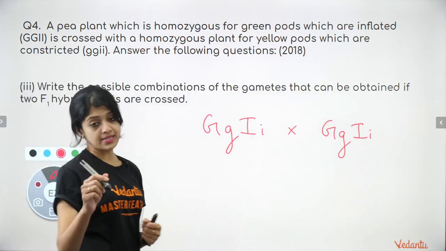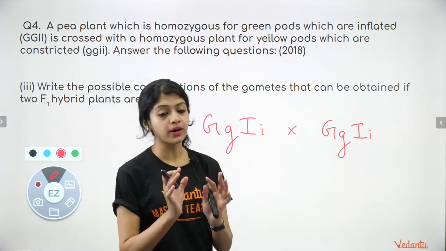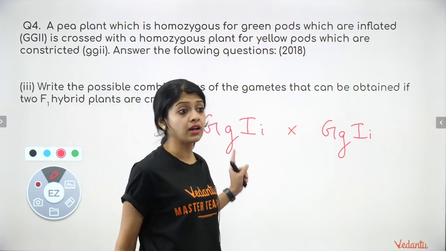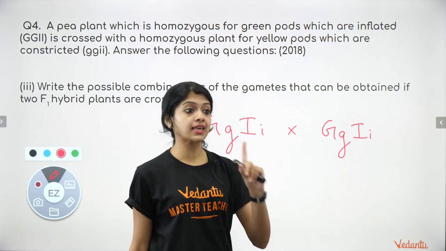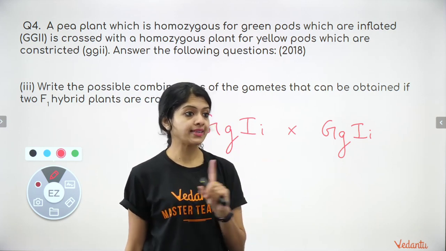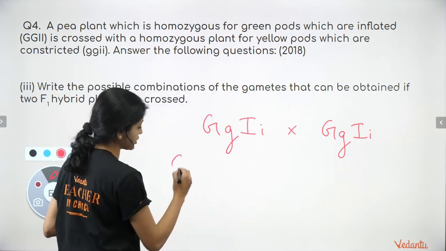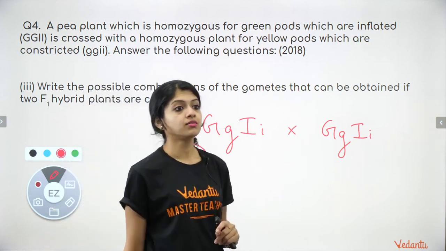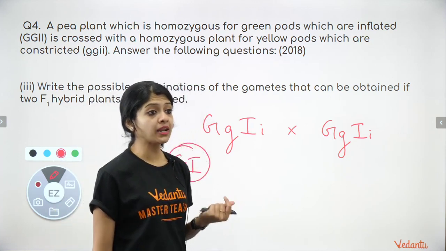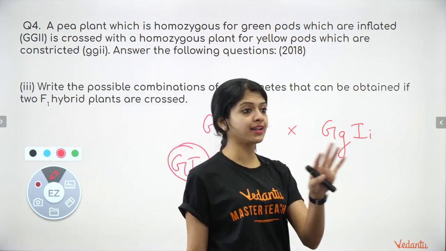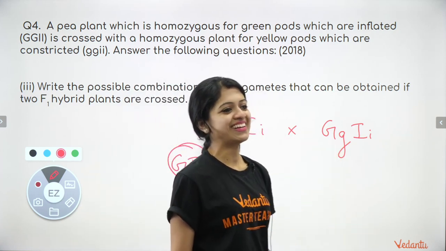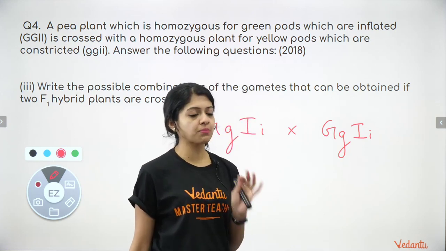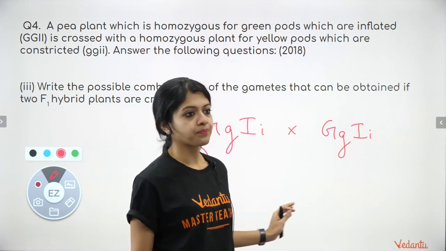Yes, this is what I was telling you, children. You must be very careful while working out the gametic combinations in a dihybrid cross. Gametic combinations. Yes, Anushka says capital G, capital I. Okay, very good. Gametic combination. No, Jai, it will be a very bad idea to skip this chapter. Very, very bad idea to skip this chapter. It carries a lot of weightage.